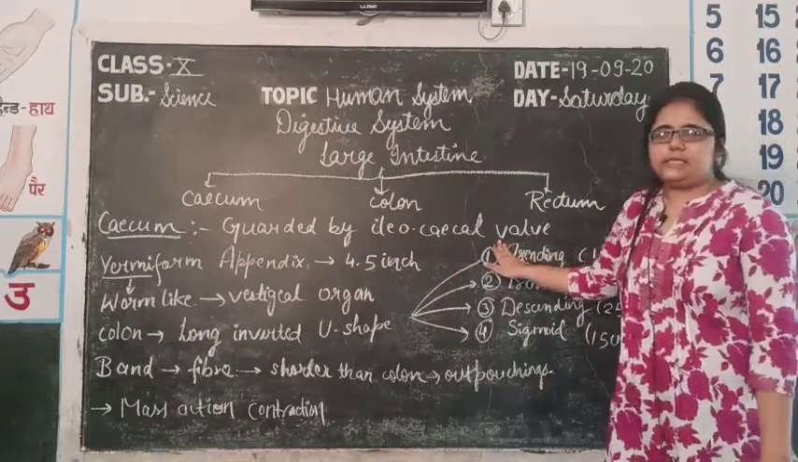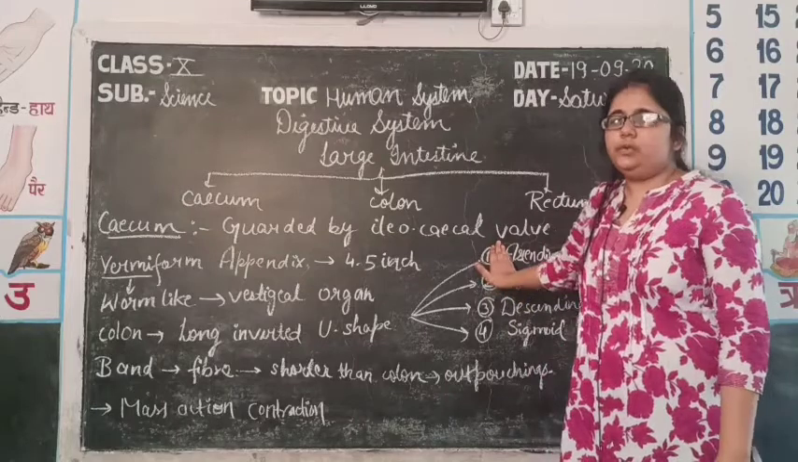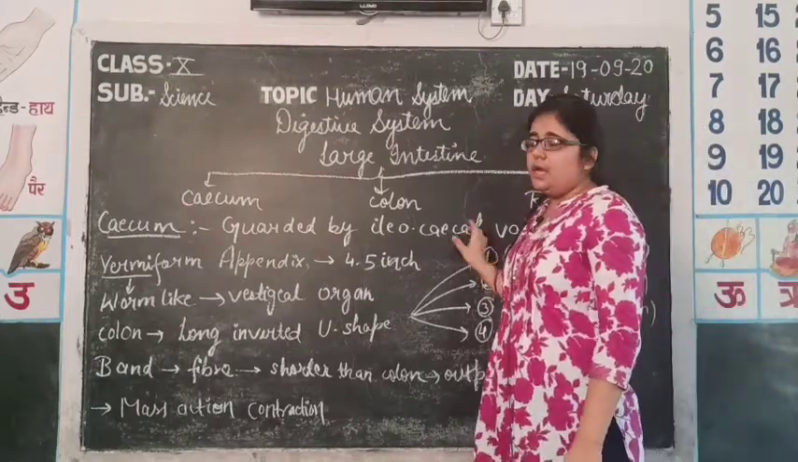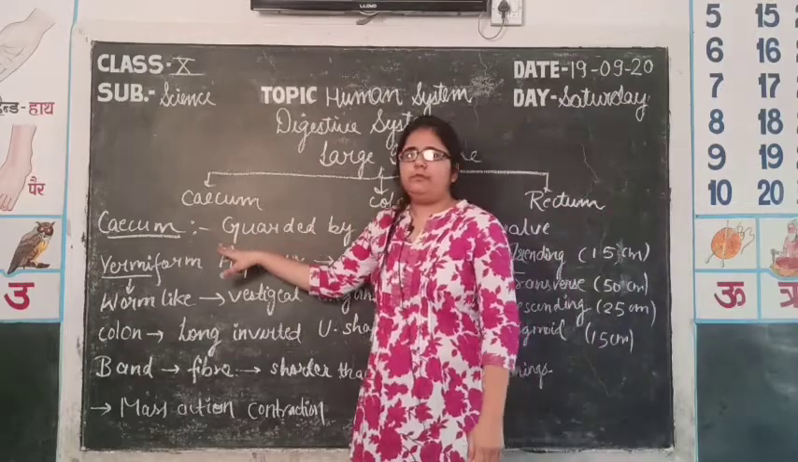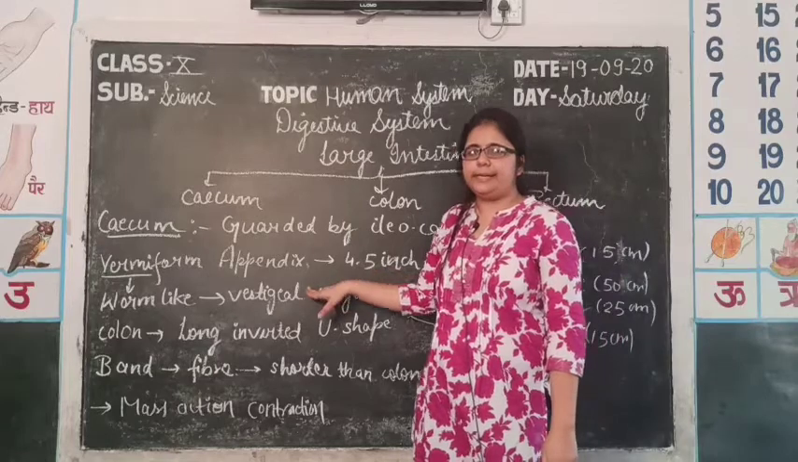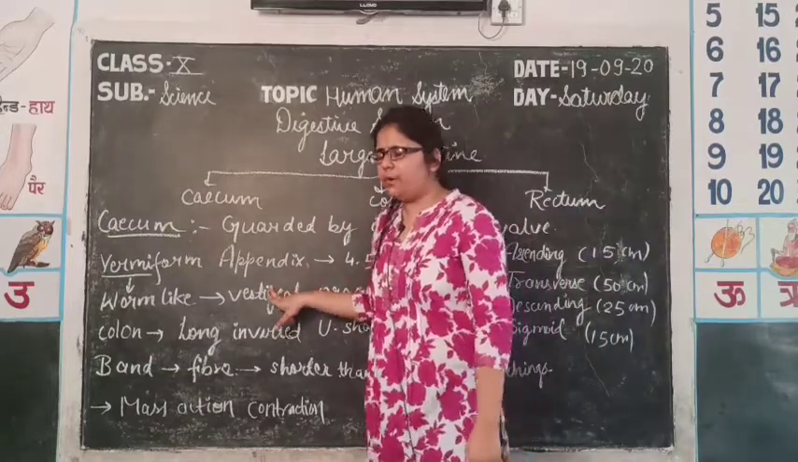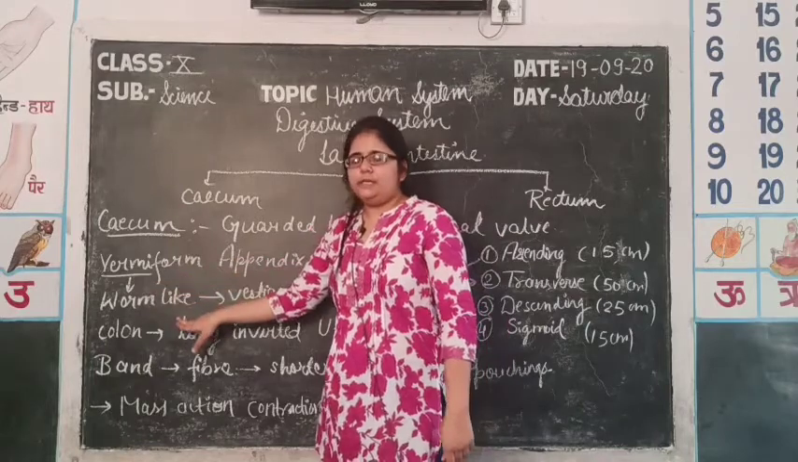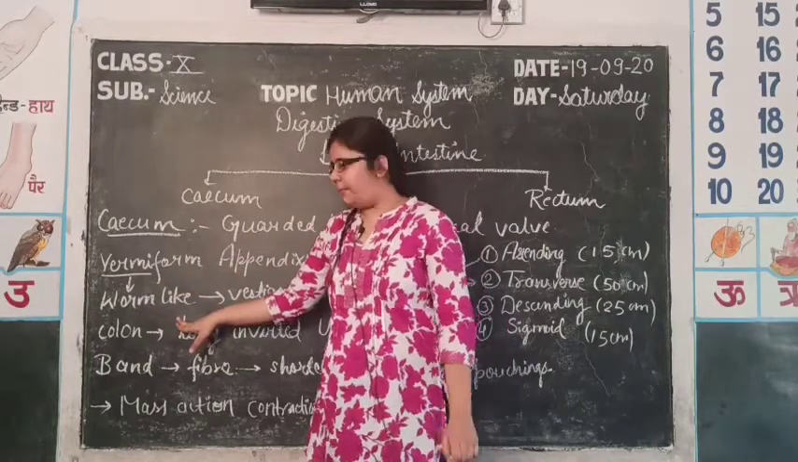Valve is a gate-like structure which allows only unidirectional flow of movement of any substance. At the last part of cecum, a 4 to 5 inch tubular structure, that is vermiform appendix, is present. You might have heard about vermiform appendix. The word vermi means worm-like. The structure just looks like a worm.